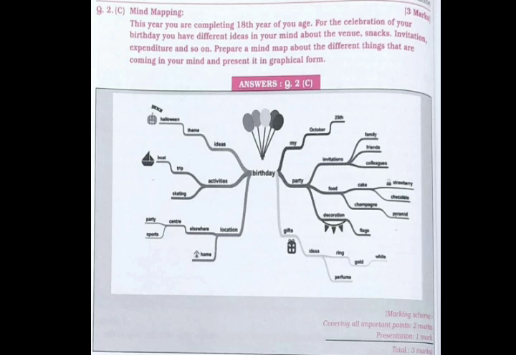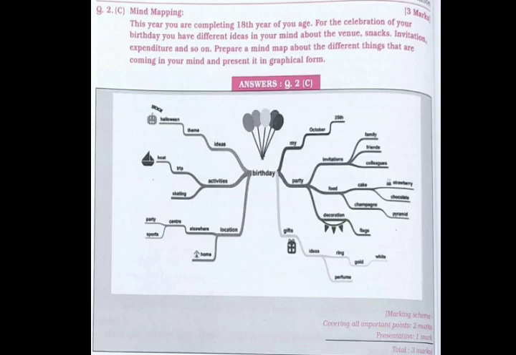For example, you have to develop the ideas which come into your mind for the celebration of your birthday party. That may be about the venue, snacks, or the invitation, or the expenditure, and so on. So you can do it with the help of balloons or branches, or you can make use of pictures, etc. You can see the marking scheme: covering all points is given 2 marks and presentation is given 1 mark.